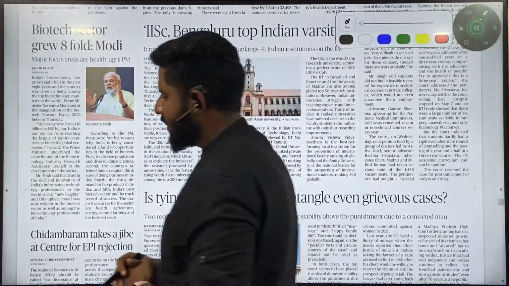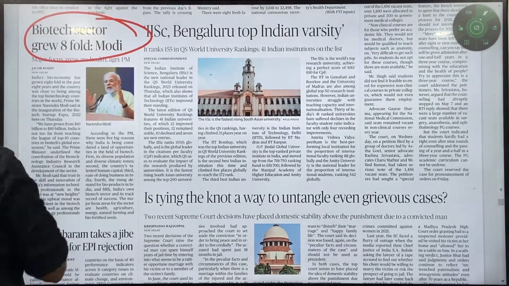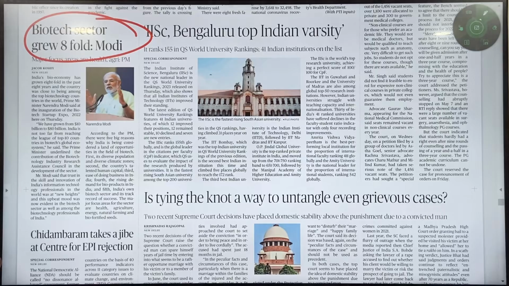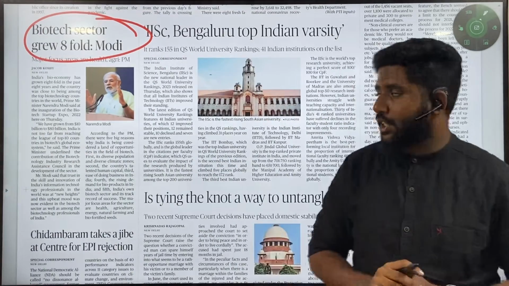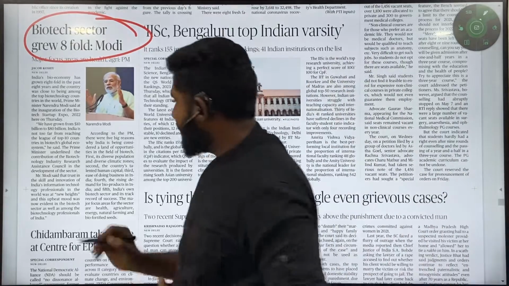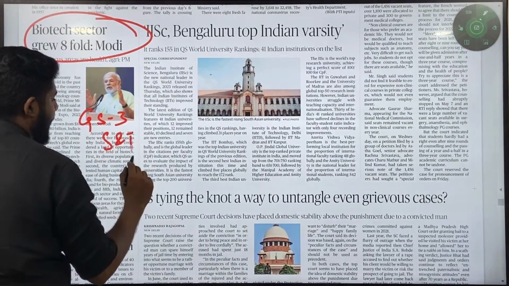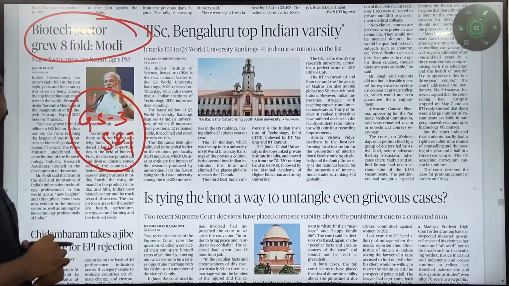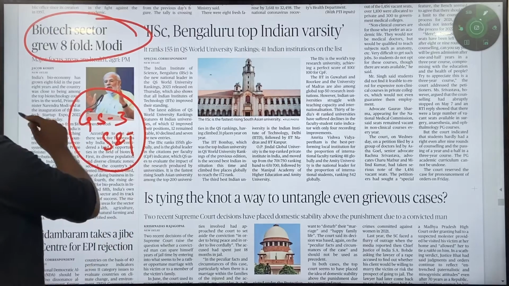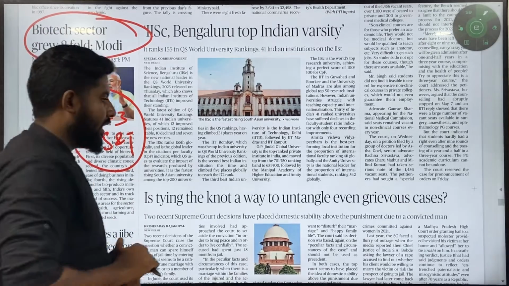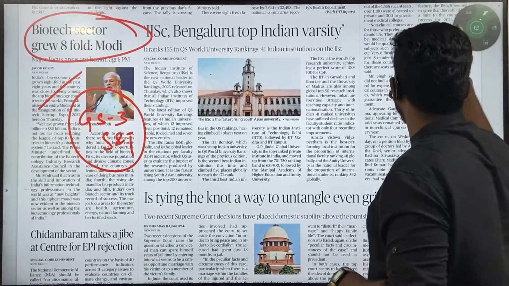Next important article on the Nations column or news column is Biotech Sector grow 8-fold. So here Modi's speech has been taken into consideration. Because of this, we have the GS3 Science and Technology paper, and in recent prelims we could identify that the science and tech questions have been increasing. So we can expect some mains questions on biotechnology and other areas as well. For that reason, that article is important.